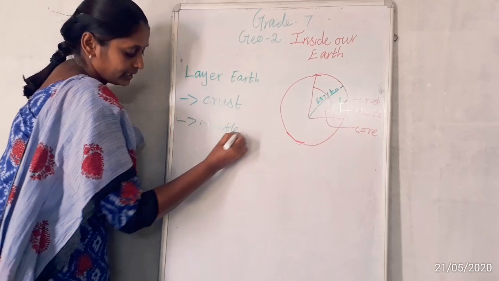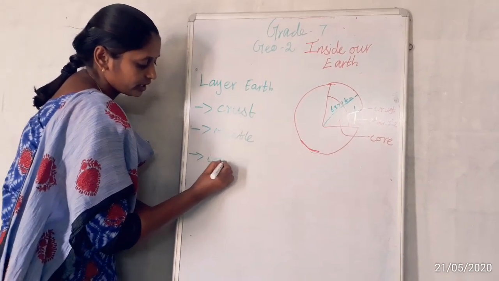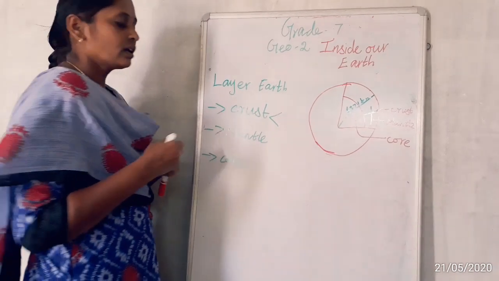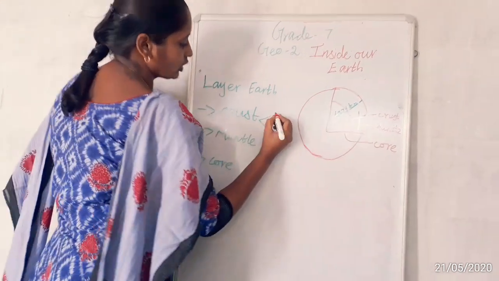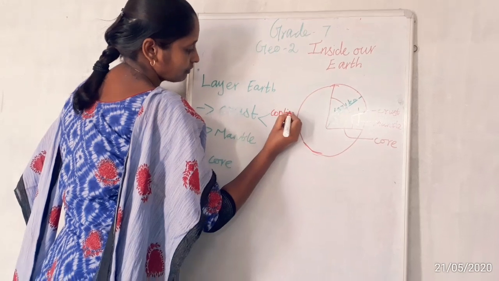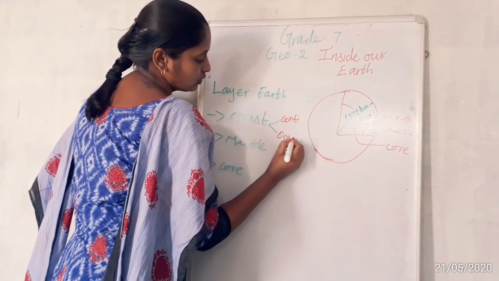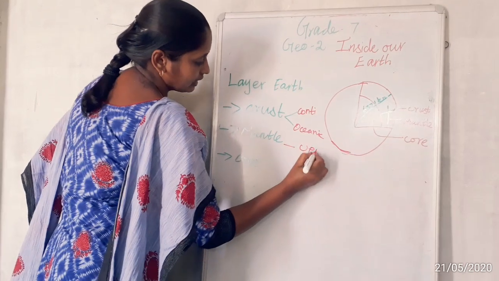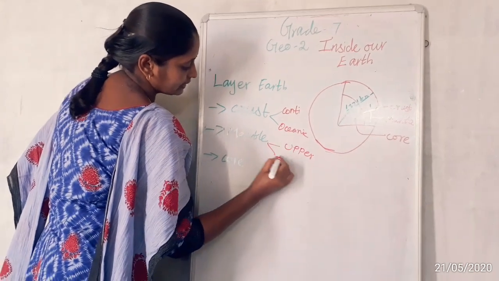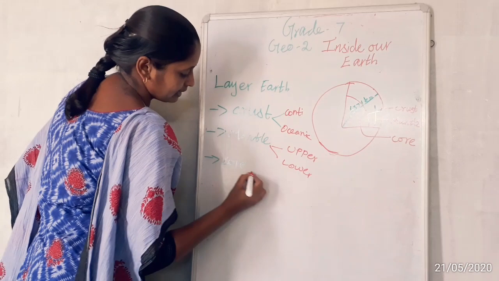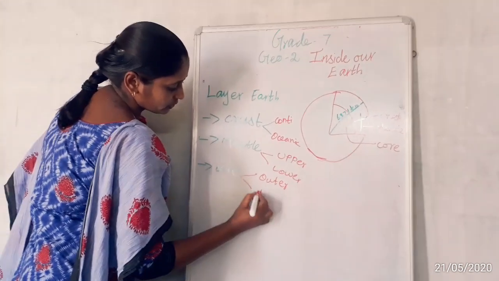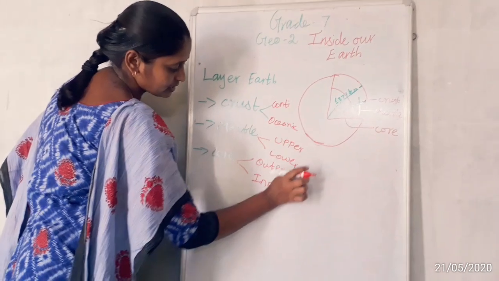The crust you can divide into two layers: continental crust and oceanic crust. Mantle has upper mantle and lower mantle, and the core has outer core and inner core. So these things we discussed.